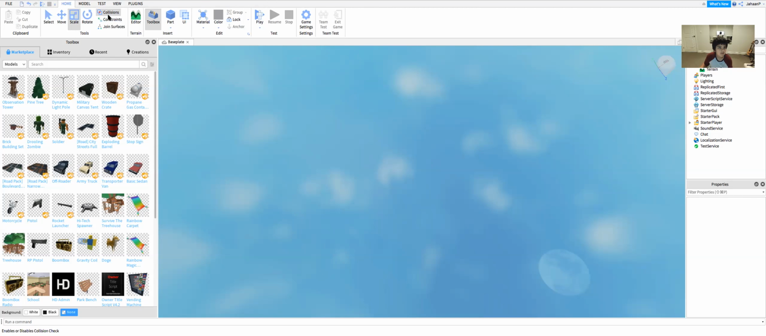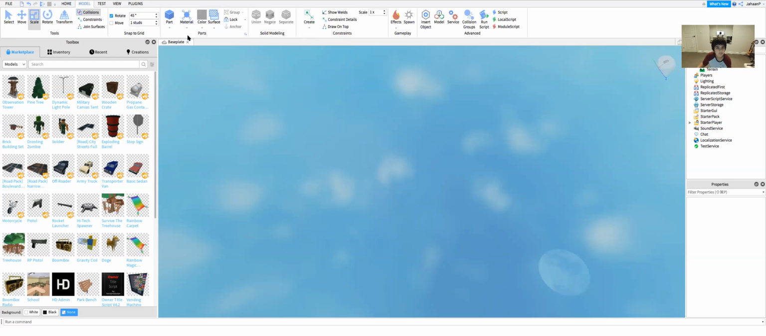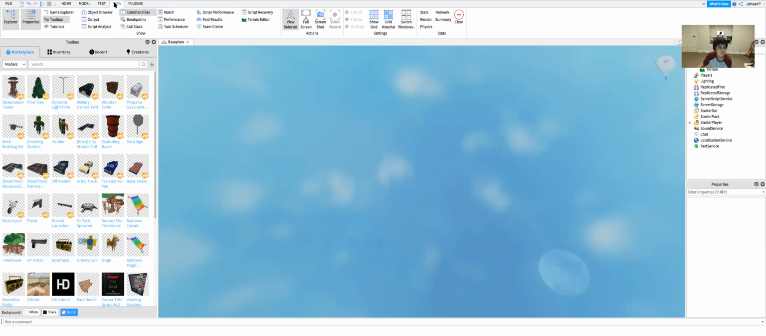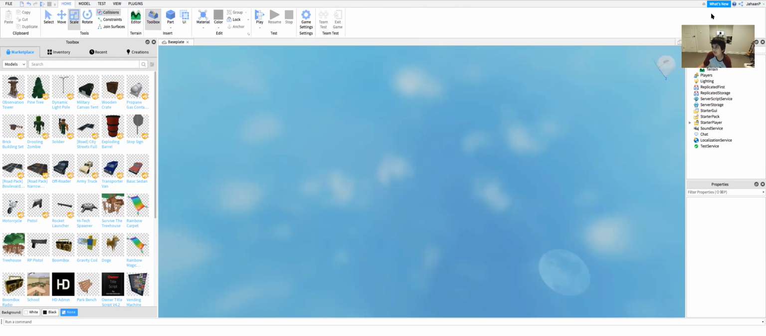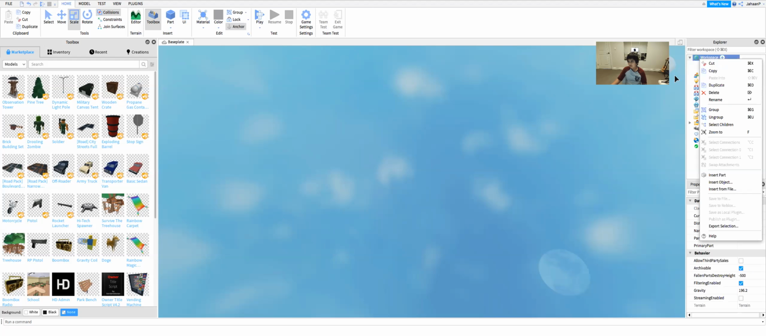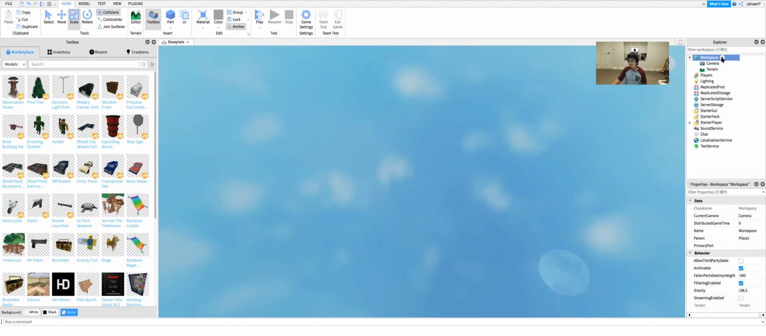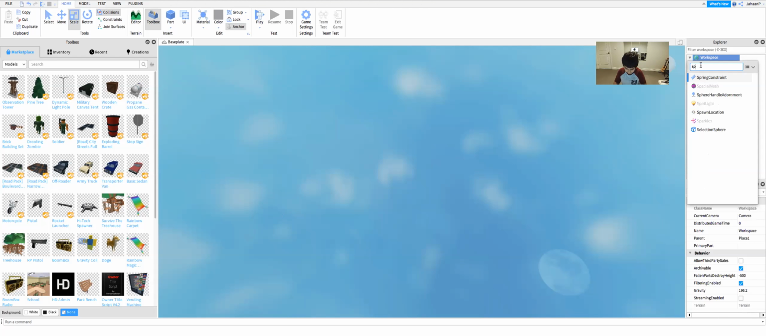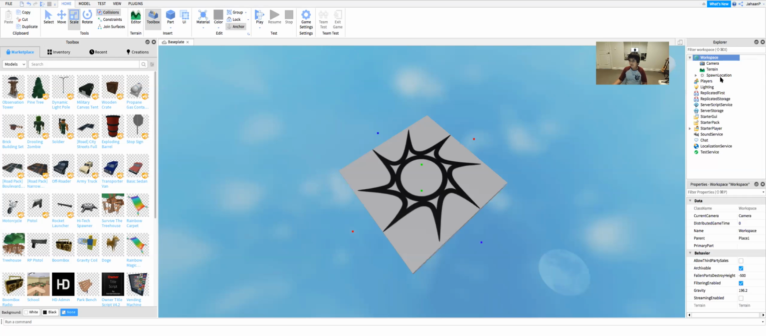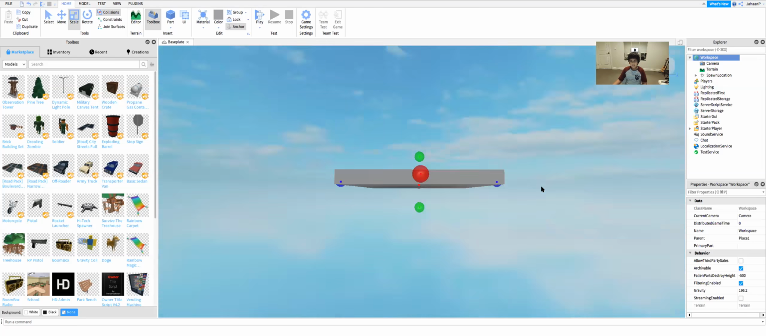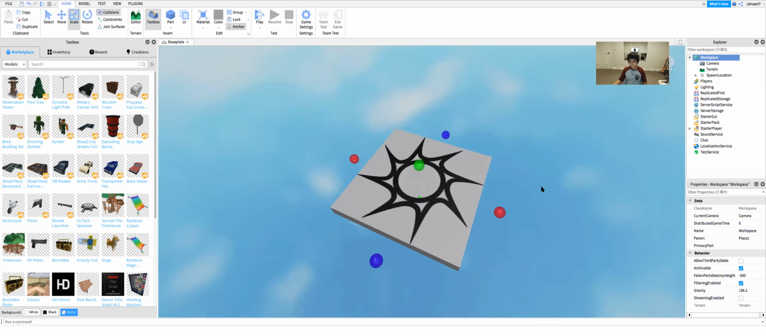And then now we can, so what we do is we go to model, or you know what, we right click on workspace. Oh, hold on, never mind. We click on the plus icon over here, and then you type spawn location, and then that'll insert a spawn location big enough for the player to stand on.